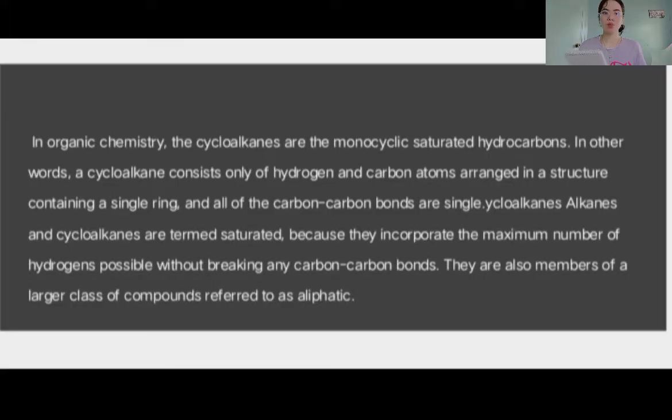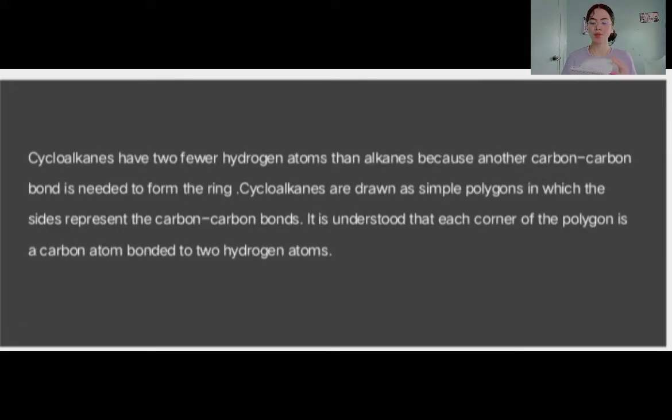In organic chemistry, the cycloalkanes are the monocyclic saturated hydrocarbons. In other words, a cycloalkane consists only of hydrogen and carbon atoms arranged in a structure containing a single ring, and all of the carbon-carbon bonds are single. Cycloalkanes and alkanes are termed saturated because they incorporate the maximum number of hydrogens possible without breaking any carbon-carbon bonds. They are also members of a larger class of compounds referred to as aliphatic.